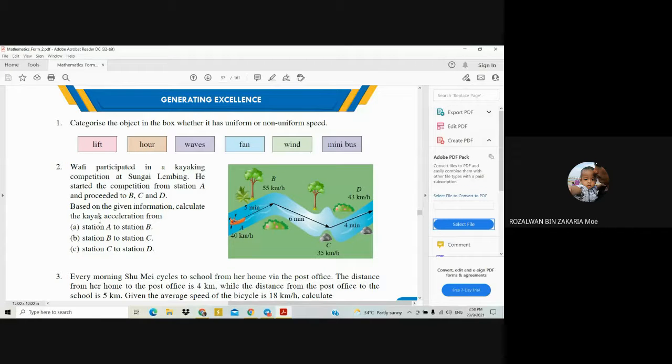Question 2B. Based on the given information, calculate the kayak acceleration from station B to station C. Class, I want you to calculate this one. Try to find the answer. Question 2B, what is the answer?